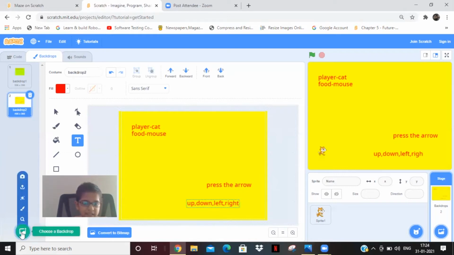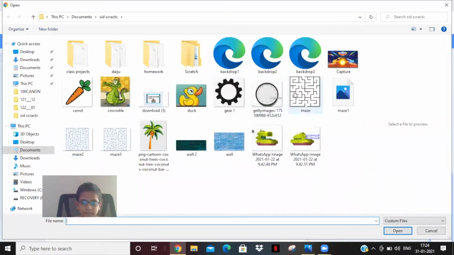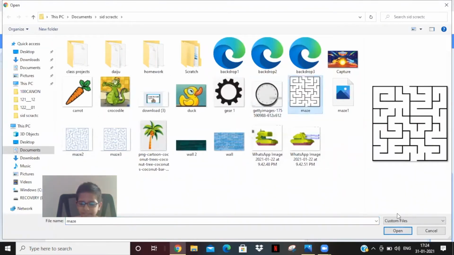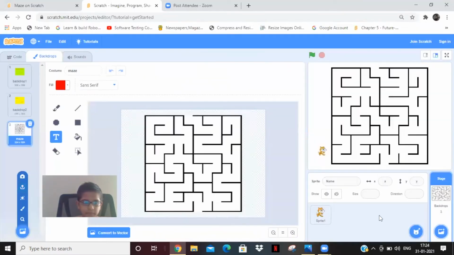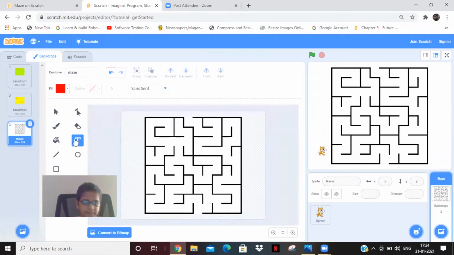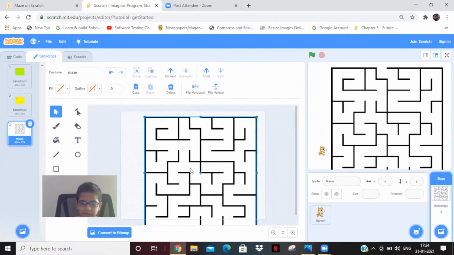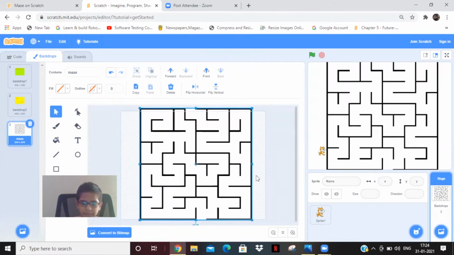Then pick a maze and click open, and then choose it, take it like this and make it like this. Keep it in the full screen.